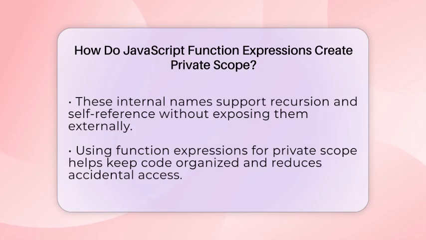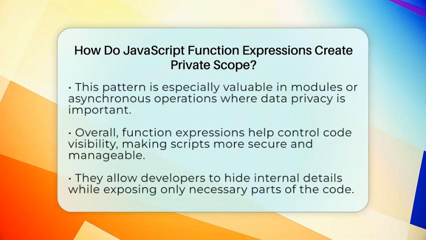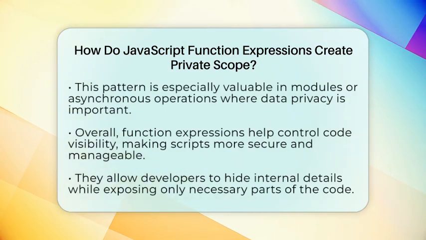Understanding how function expressions create private scope is super important for writing good JavaScript code. It helps you keep your variables safe and your code clean. You can hide details that shouldn't be accessed directly, which makes your code more reliable and easier to manage. This pattern is especially useful when working with modules or asynchronous code, where you want to keep some data private while exposing only what's necessary.